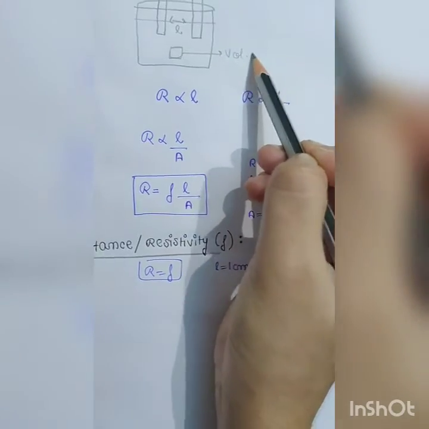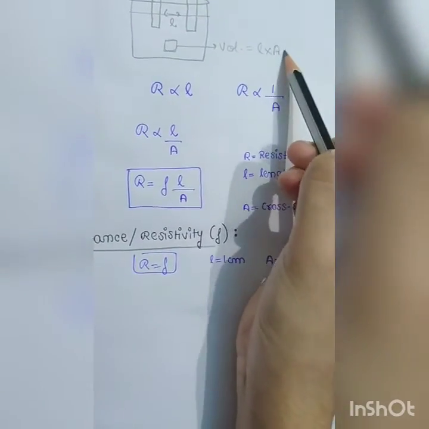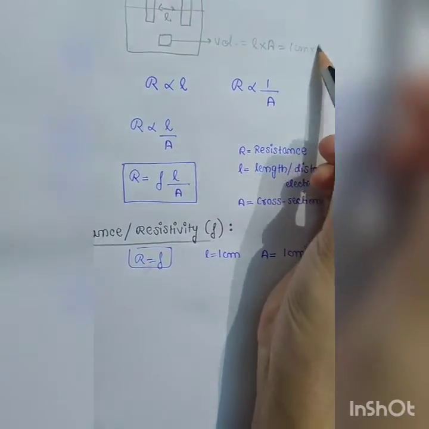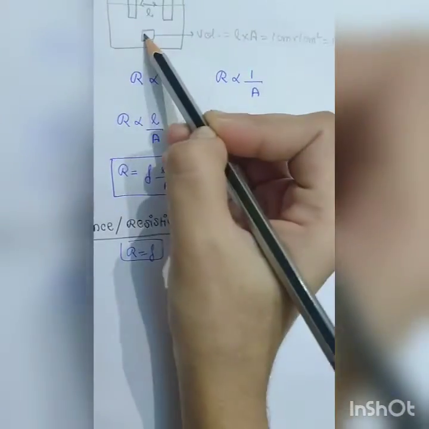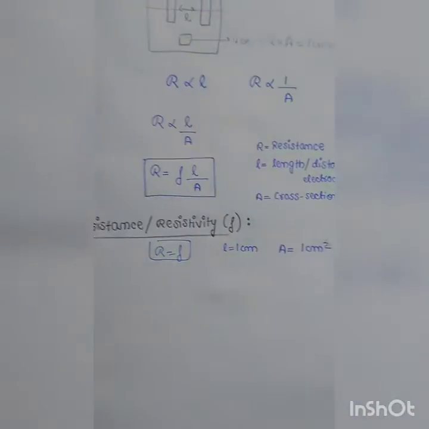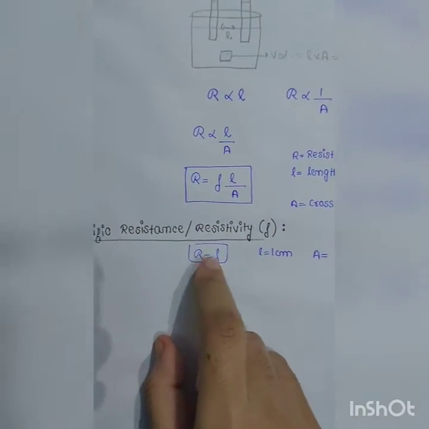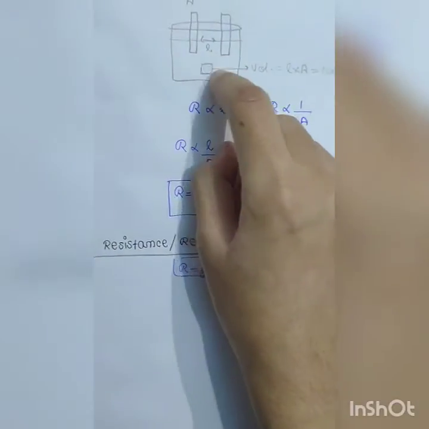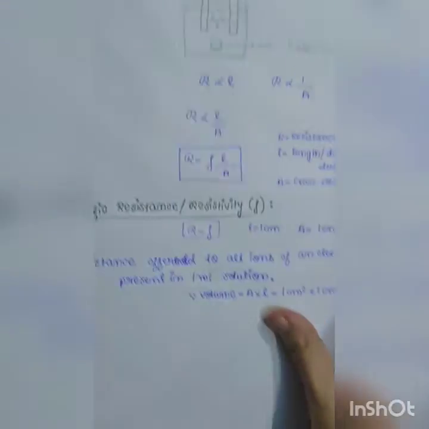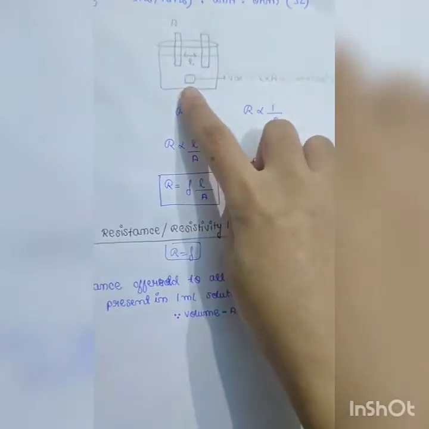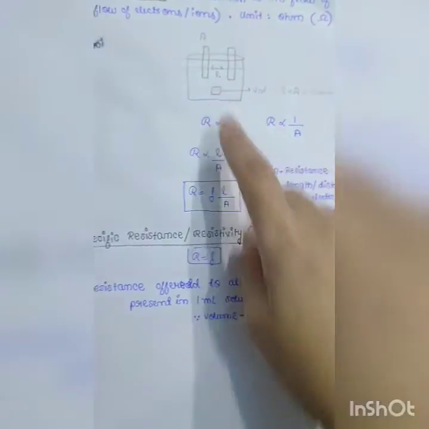Volume is what? Volume is length into area. So if length is 1 centimeter and area is 1 centimeter square, volume is 1 centimeter cube. The resistance offered by all the ions in this volume is known as specific resistance. The resistance offered by all the ions in 1 centimeter cube of a solution, that is, all the ions of an electrolyte present in 1 ml solution, is known as specific resistance.